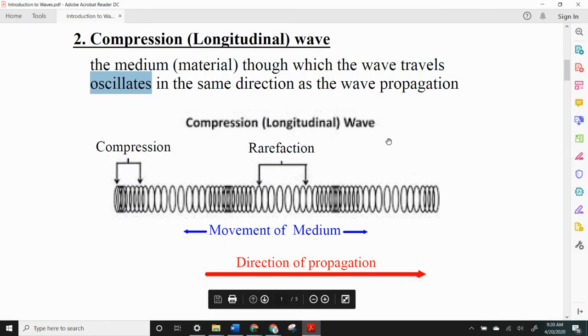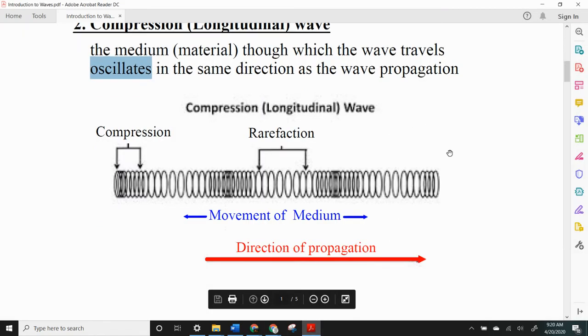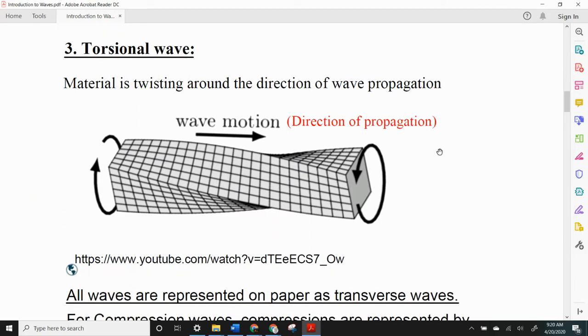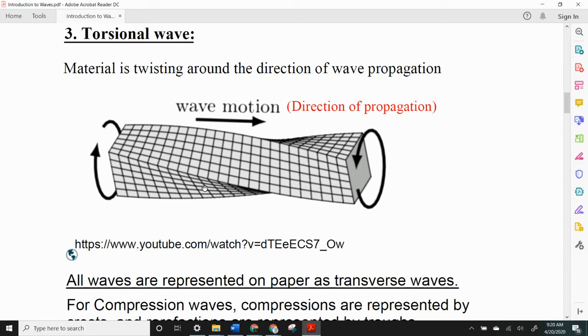So the last kind of wave we want you to learn about is a torsional wave. In a torsional wave, the material twists around the direction of the wave propagation. So if the wave is traveling down the length of something, it's transmitted as a twist around that. This often happens in man-made objects like the drive shaft of a car. It transmits energy down its length, but it's not like there's extra drive shaft at the end. The twist is transmitted down the length of the drive shaft.